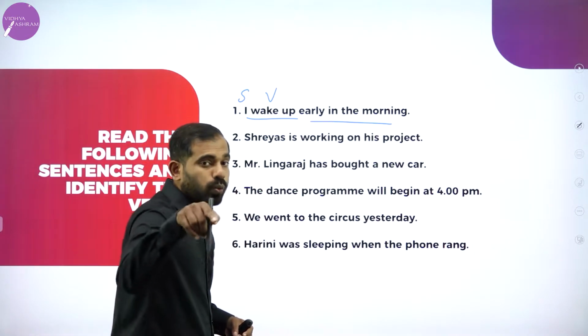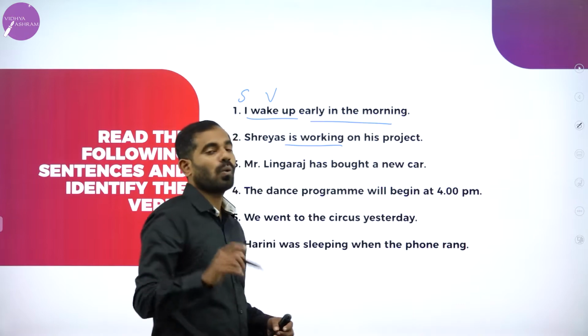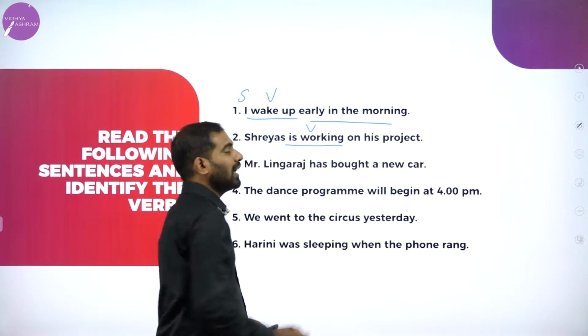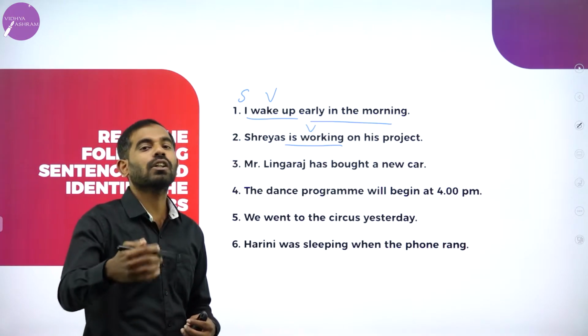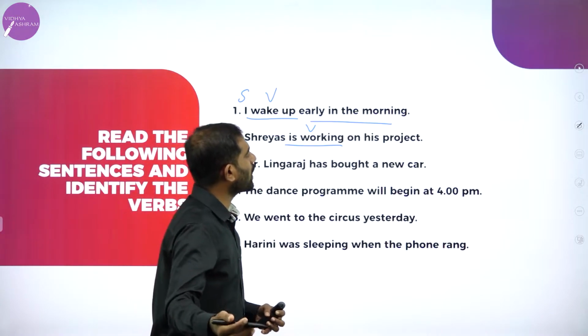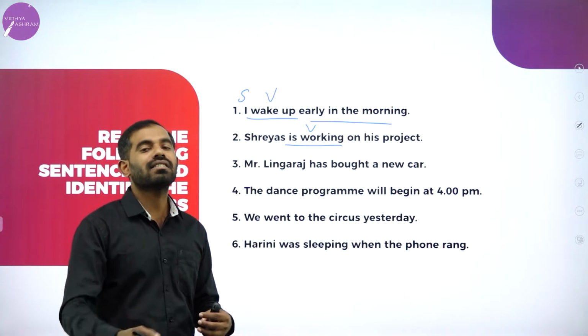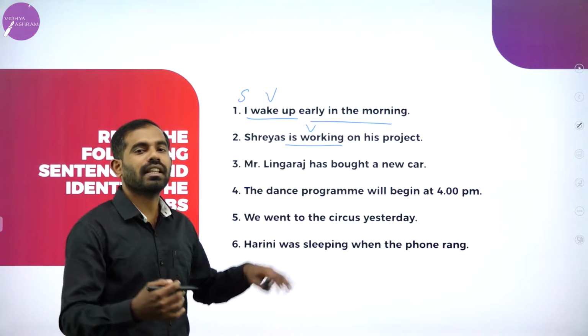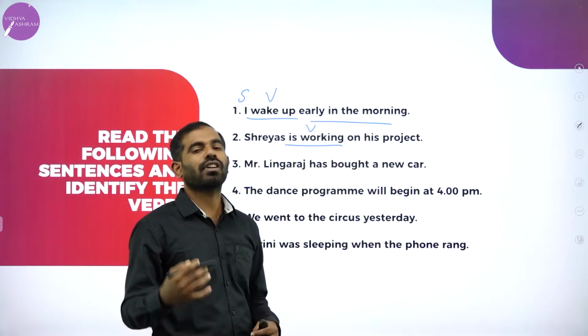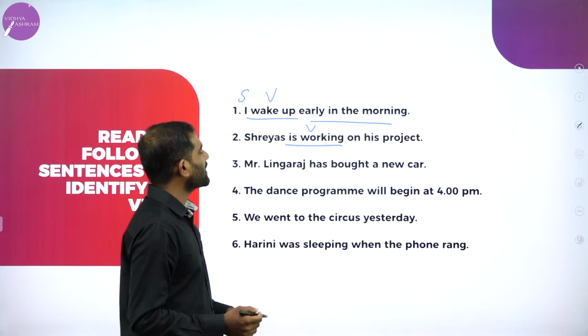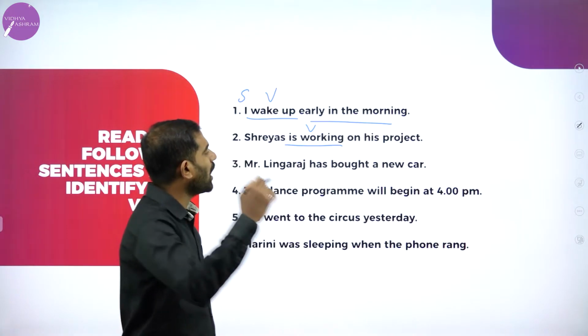Shreyas is working. Is working is the verb and the action is still going on. Shreyas is working on his project. He is still working. It is in continuous or progressive tense. Mr. Lingraj has bought a car.